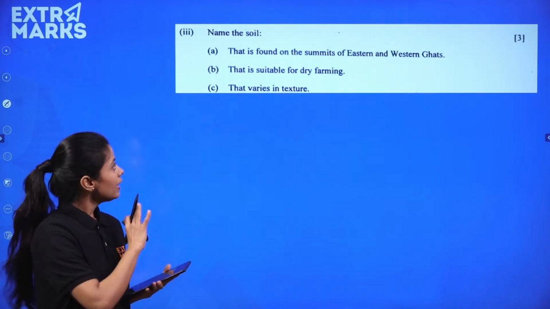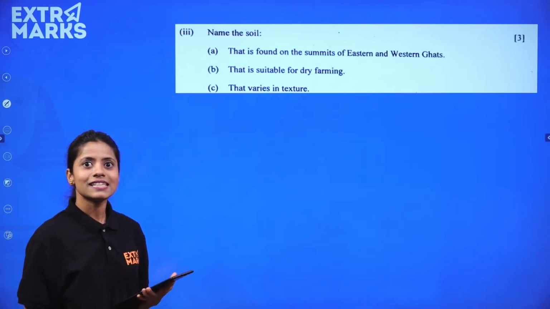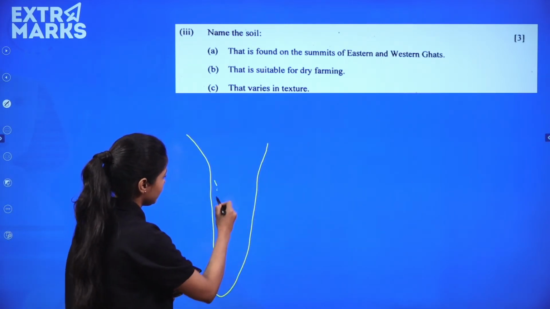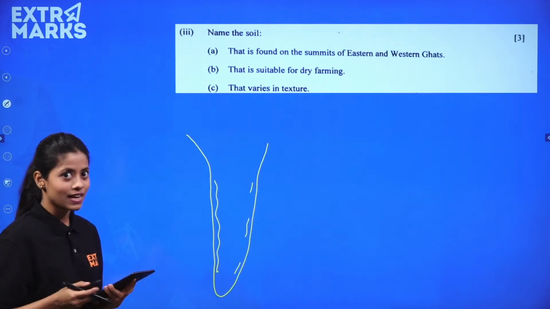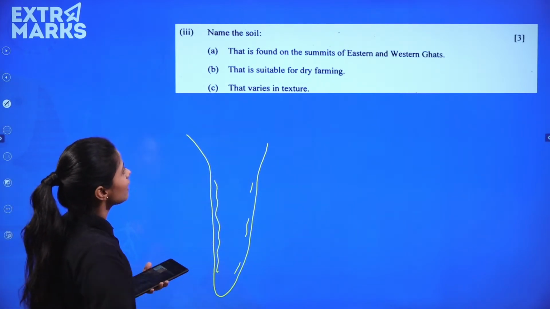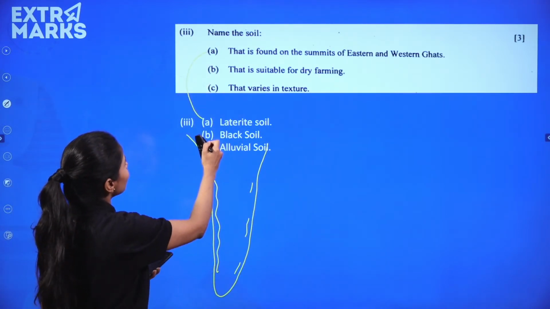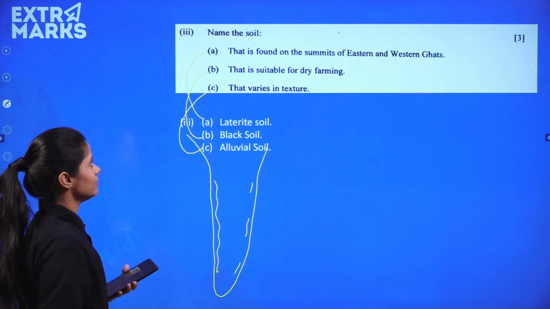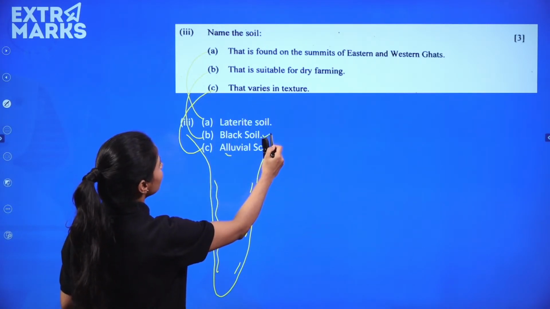Name the soil that is found on the summits of Eastern and Western Ghats. Western Ghats, Eastern Ghats, Western Ghats continued है ना। That is suitable for dry farming, that varies in texture. Laterite soil for A, black soil for B, alluvial soil for C. ठीक है, this varies in texture. This is suitable for dry farming.